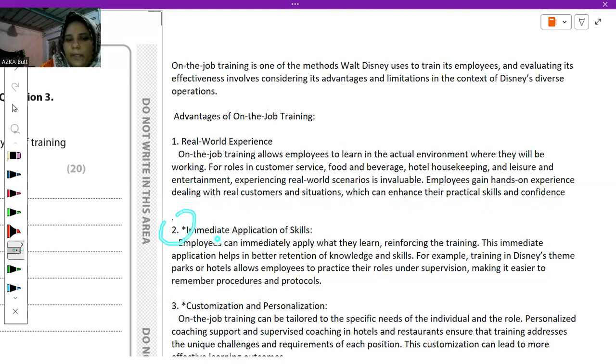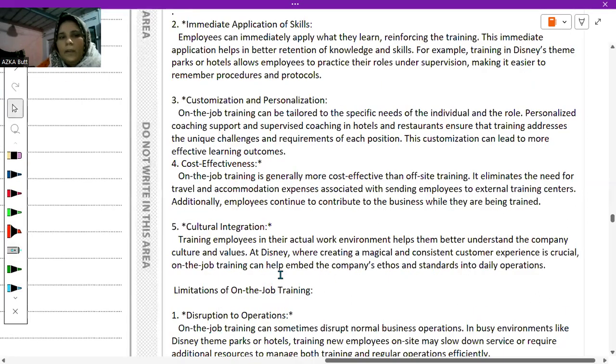Second advantage would be immediate application of skills. So, employees can immediately apply what they learn, reinforcing their training. This immediate application helps in better retention of knowledge and skills. For example, training in Disney's theme parks or hotels allows employees to practice their roles under supervision, making it easier to remember procedures and protocols.